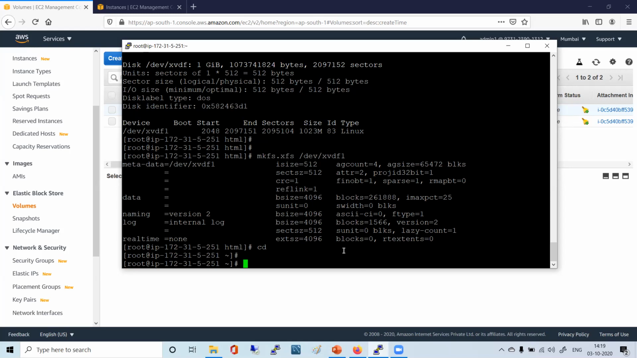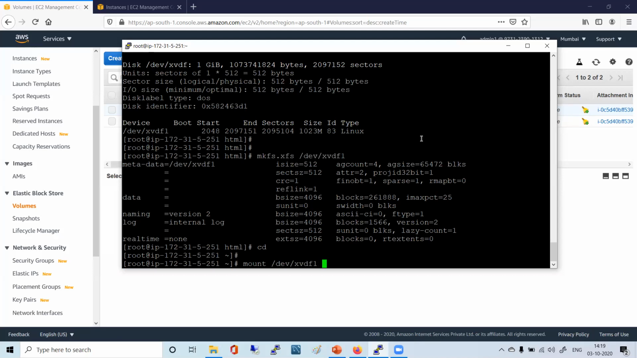Now just tell me, has everyone done the file system? Yes, done. So now you want to know how to mount this file system? Yes, please. The command is mount. What do you want to mount? /dev/xvdf1.